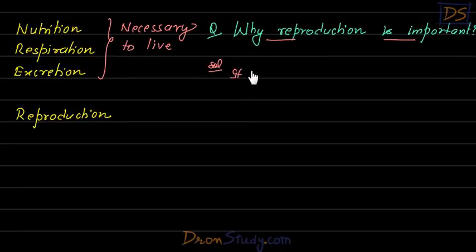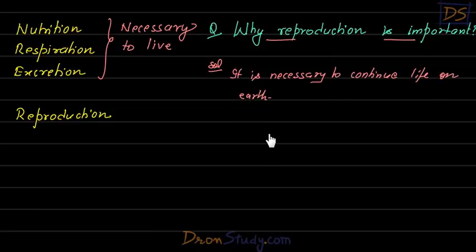It is necessary. This process is necessary to continue life on earth. Think about this, students. If all the human beings on earth today decide that they are not going to reproduce anymore, what will happen, students?